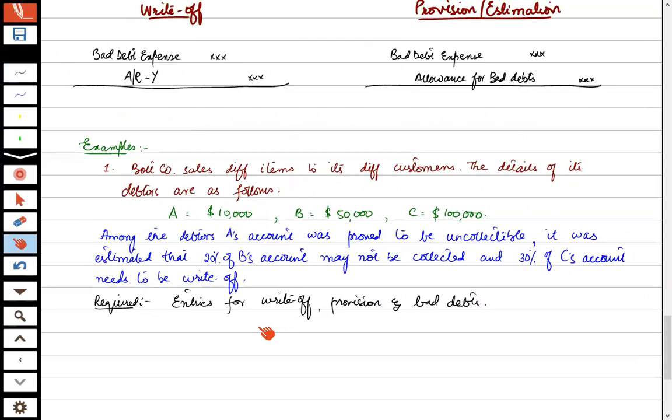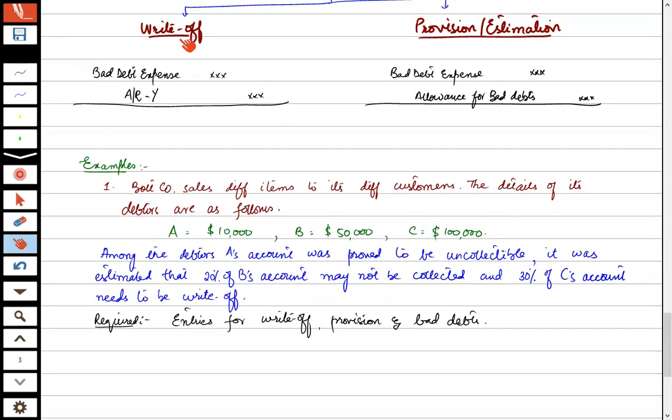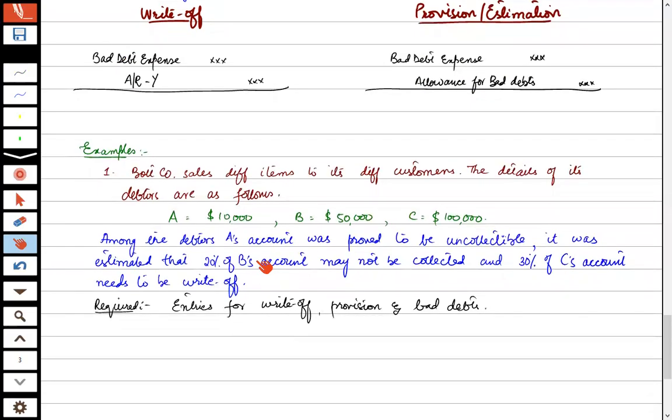So, first of all, in solving these questions, we have to analyze which account needs to be written off and which account needs to be provided for, or make an estimation for allowance for bad debts. The remainder is just the calculation of percentages. Then we need to remember the entries for the write off and provision. Usually students learn that bad debt expense debit and allowance for bad debts credit, and forget the write off. But we have to carefully watch which account needs to be written off and which account needs provision.